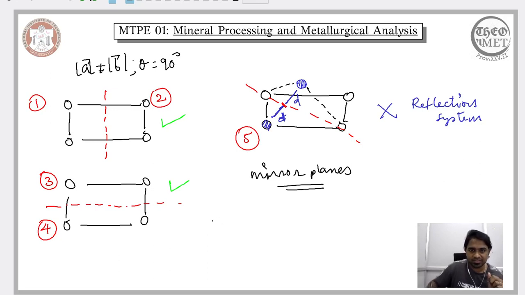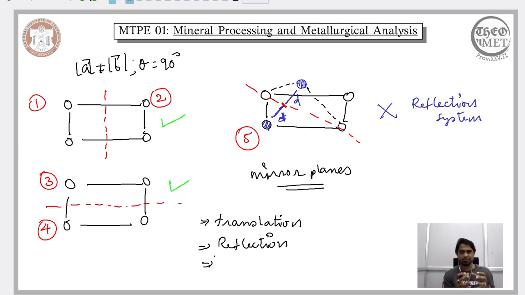So far what we have considered is translation and reflection. Now the final symmetry that we need to understand, which is prevalent when you have a regular arrangement of the atom, is the rotation symmetry. In some sense, the rotation symmetry is also in a way related to the translation symmetry.